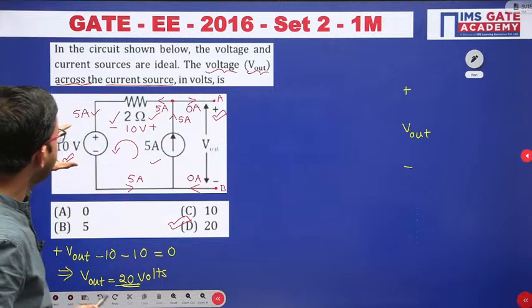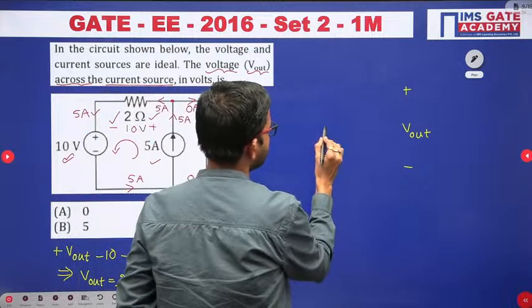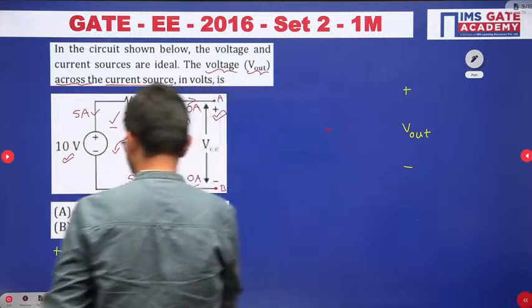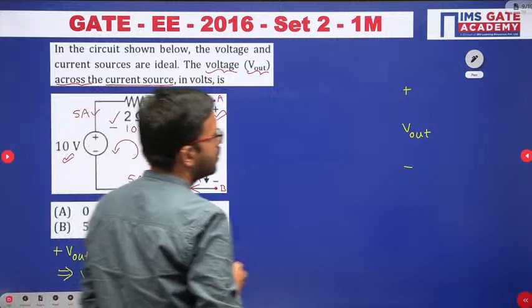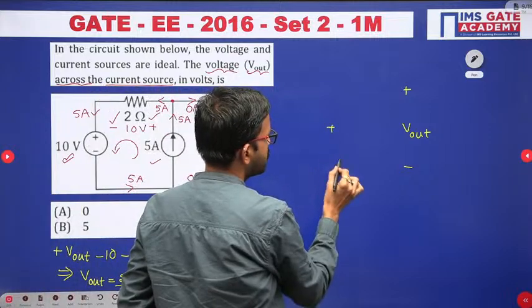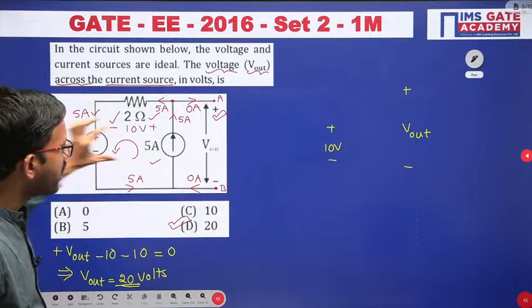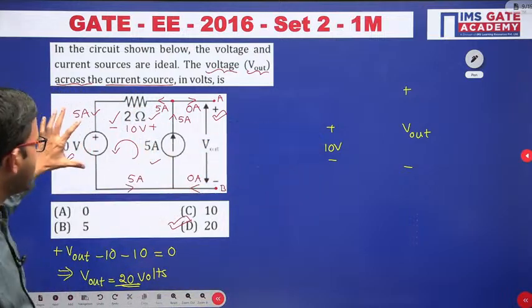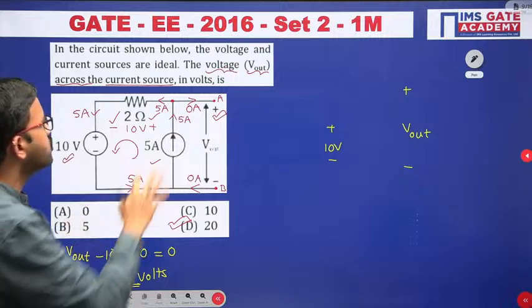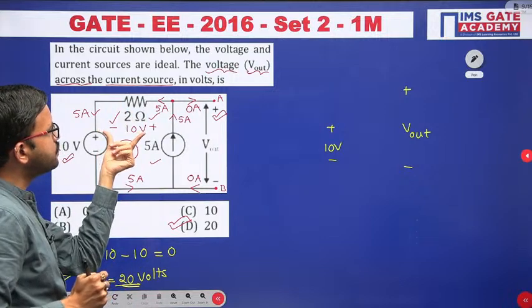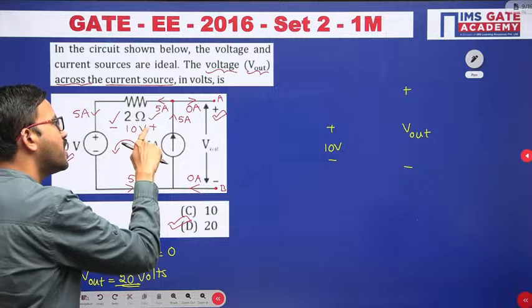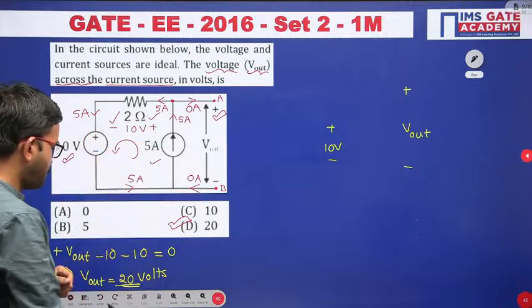Here first I am having a 10 volt source, keeping it as it is, with polarities plus minus 10. Now by using Ohm's law, here you got 10 volts like this, polarities plus here, minus here.